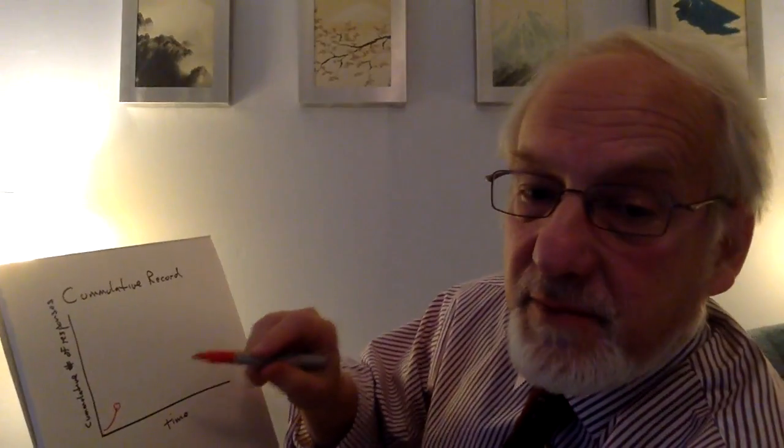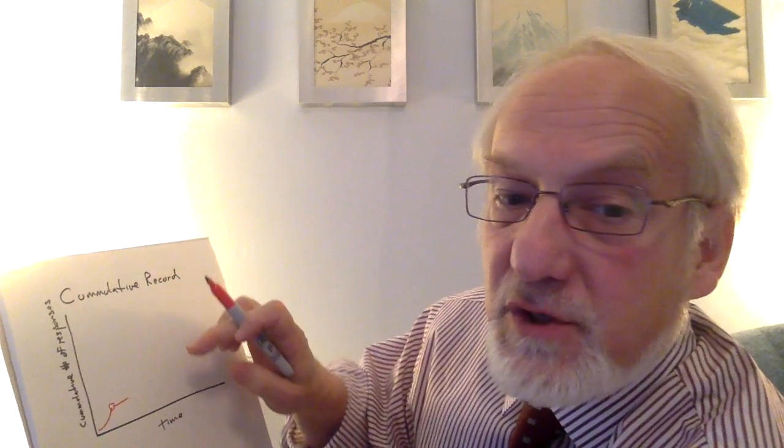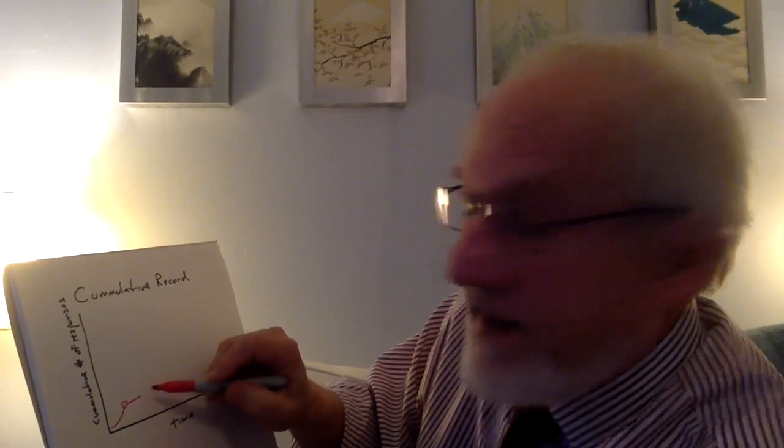What we know from the previous discussion was that there'll be a period where the animal doesn't respond. That means the time is running along, but there's no increase in the cumulative record. But as the time goes along, remember the rat does not have a stopwatch or anything like this, it begins to become concerned that maybe the lever is active. And so it starts to go up like this and respond at a higher and higher level until it's pressing pretty quickly.